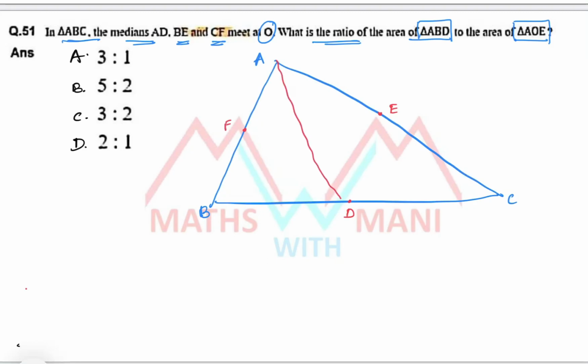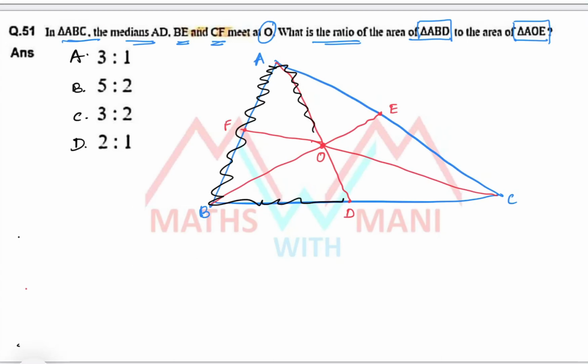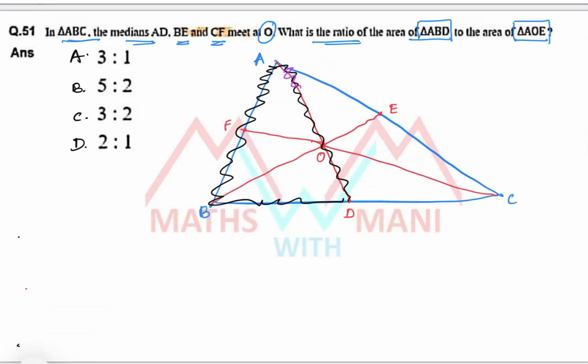Then AD, BE and CF intersect at O. Now you have to find the area of triangle ABD. ABD means which triangle? This triangle A, B and D. To the area of triangle AOE. AOE means this triangle.